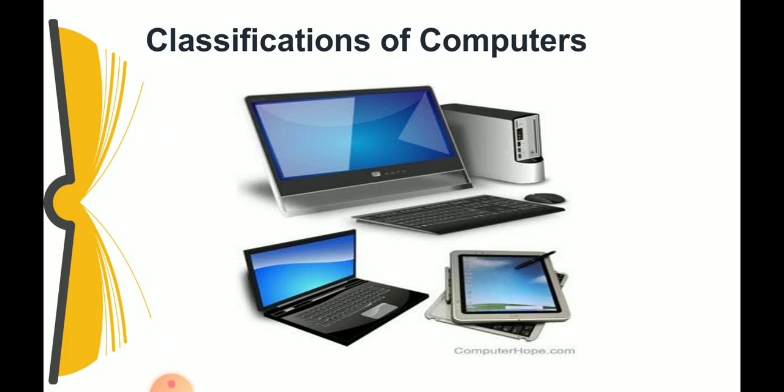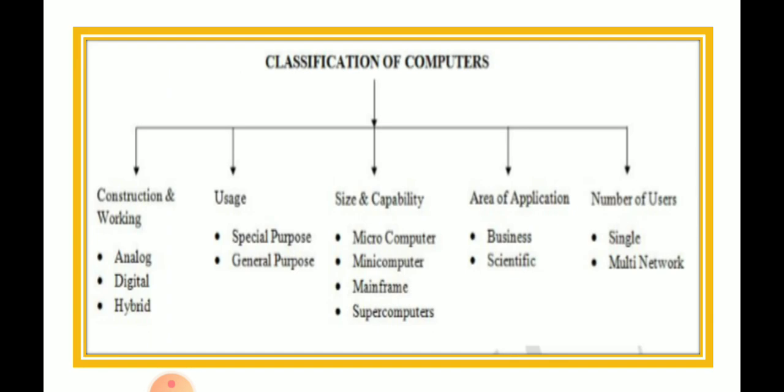Now different kinds of work means some computers are used only for calculation, some computers are used only for games, some computers are used only for programming. So there are different kinds, and they are used for different tasks. The way computers process the information can be broadly classified into 3 categories: analog computers, digital computers and hybrid computers.